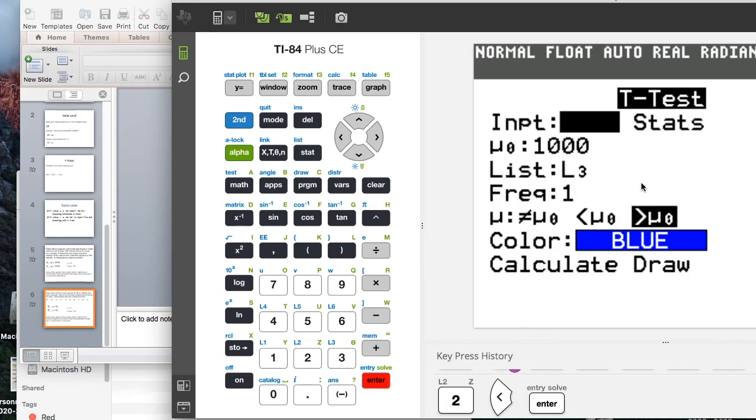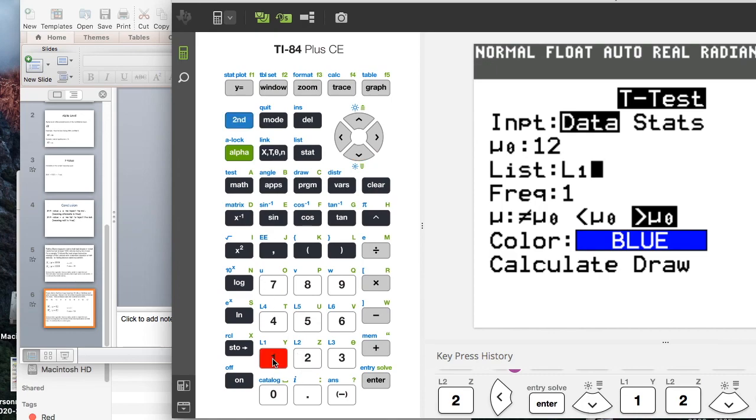Now it's going to ask for some different information. The first is still the same. That's still asking what values in our null and alternate. Now the statement was less than 12 students, so I'm going to put 12 in for our null. This has L3, so I'm going to go down and make sure that's changed to L1.